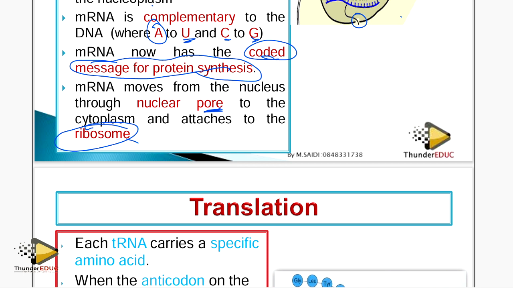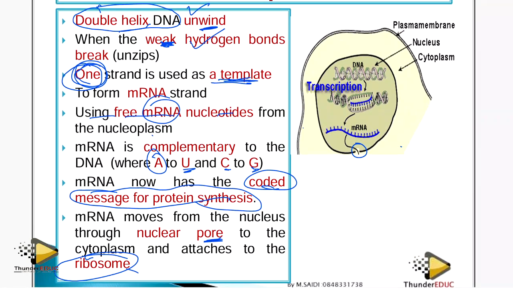translation occurs. So, what are you supposed to write? You say that the DNA double helix unwinds, with hydrogen bonds breaking, to form two separate strands. Yes, one strand, this word one is very crucial. If you don't put it there, you're going to lose a mark. And don't forget that this is a process.